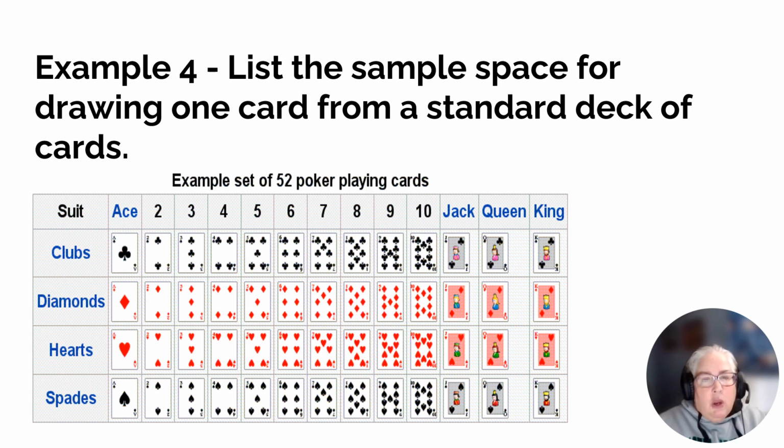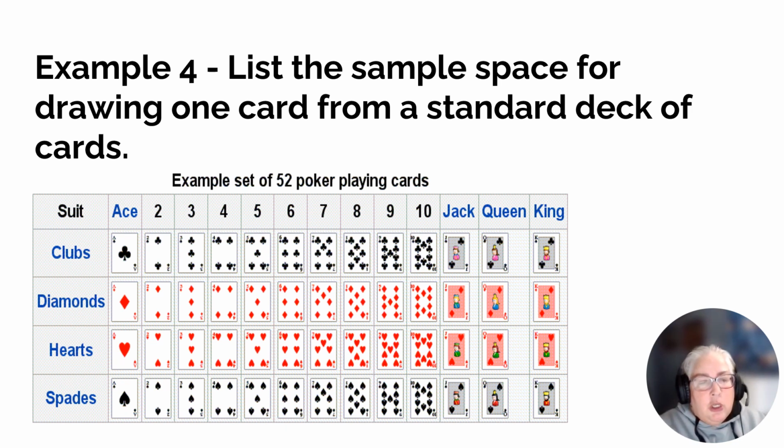Now, I always go over this page because there's always somebody out there that doesn't play cards. So I ask this question on the test, and I want you to make sure that you understand it. If you look across the top, those are the things that can happen: an ace, 2, 3, 4, 5, 6, 7, 8, 9, 10, jack, queen, king. The suits on a deck of cards are clubs, diamonds, hearts, and spades. So that's like the different category for each card.